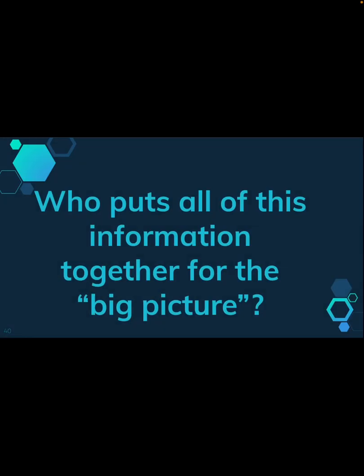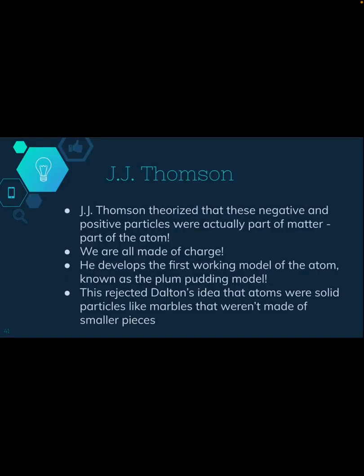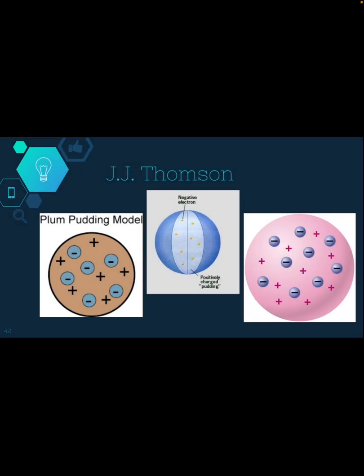So now I know all about electrons, I know all about protons, but there still needs to be someone to pull all this information together and really give us a big picture. So I have J.J. Thomson again. He theorized that these negative and positive particles were actually part of matter and part of the atom. We're all made of charge, he said. He develops the first working model of the atom. This is known as the plum pudding model. This should sound familiar, hopefully. This rejected Dalton's idea that atoms were solid, like marbles, and that they weren't made of smaller pieces.